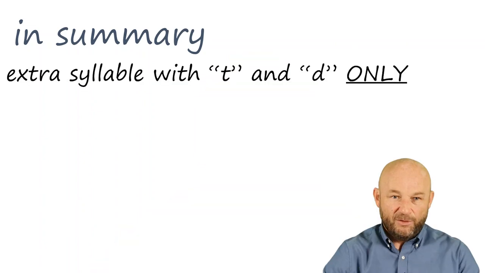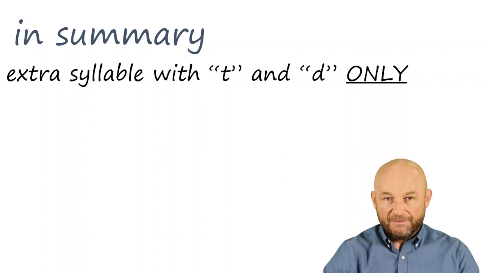The main difficulty you will have is making the correct sounds. If you can remember only one thing from this lesson, it should be to only add an extra syllable to verbs where the last consonant is a T or D. But you really should practice those difficult consonant sound combinations.